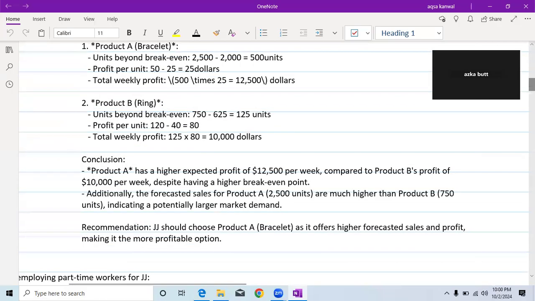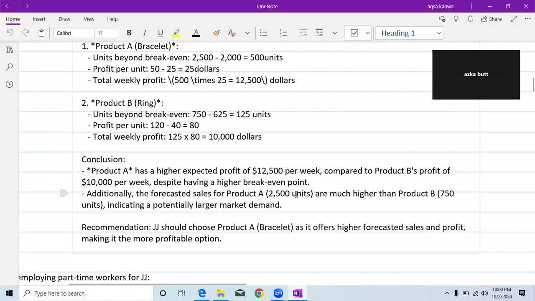And similarly for product B, their break-even was 625, but currently they are selling 750, so 125 units, and profit per unit would be 120 minus 40, which is 80. Total weekly profit would be 125 units times $80 profit per unit, so this is $10,000. So according to the calculation, product A has a higher expected profit of $12,500 per week compared to product B's profit of $10,000 per week, despite having a higher break-even point.